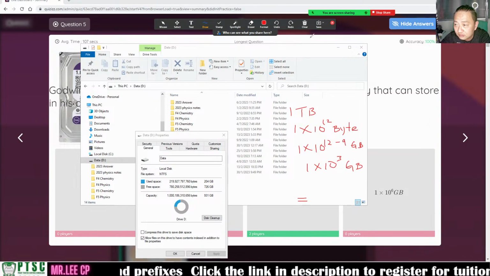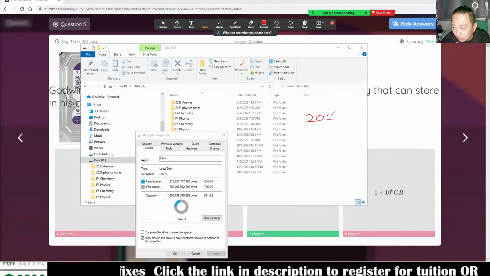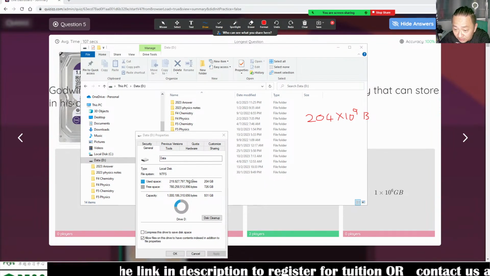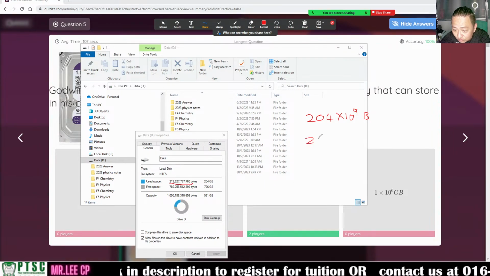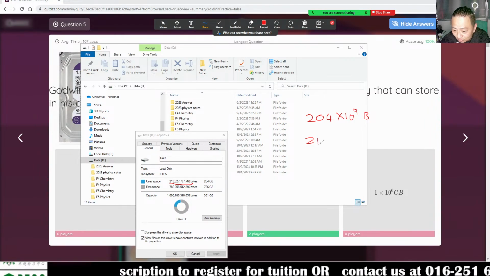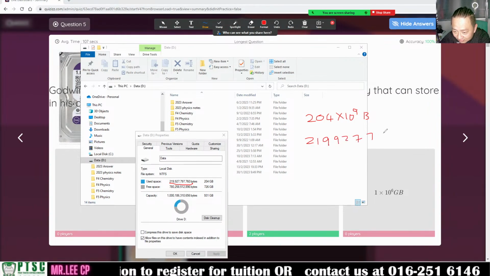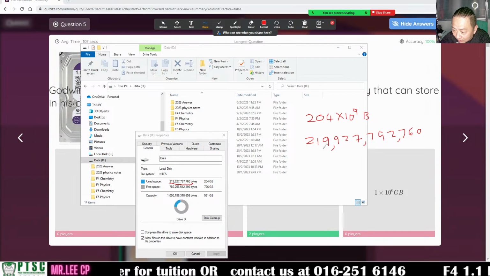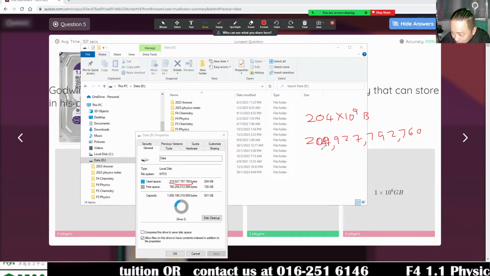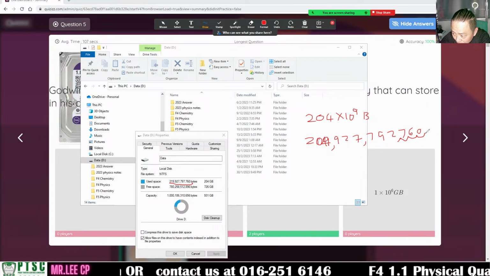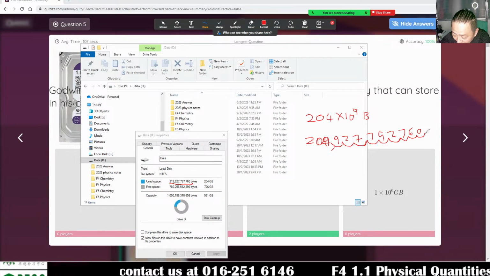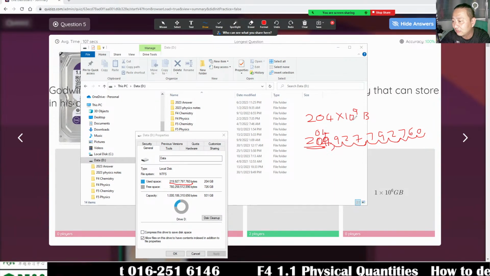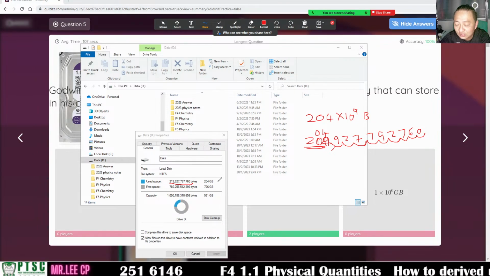What does that mean? 204 times 10 power 9 byte. If I don't round off, it will be like that. They round off lah. Right? 204 times 10 power 9, got 9 decimal at the back. That's why they use 204 gigabyte.